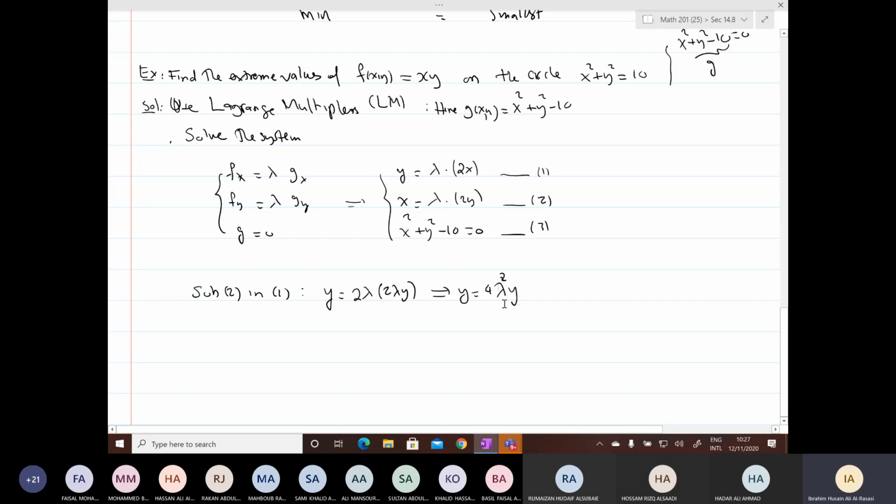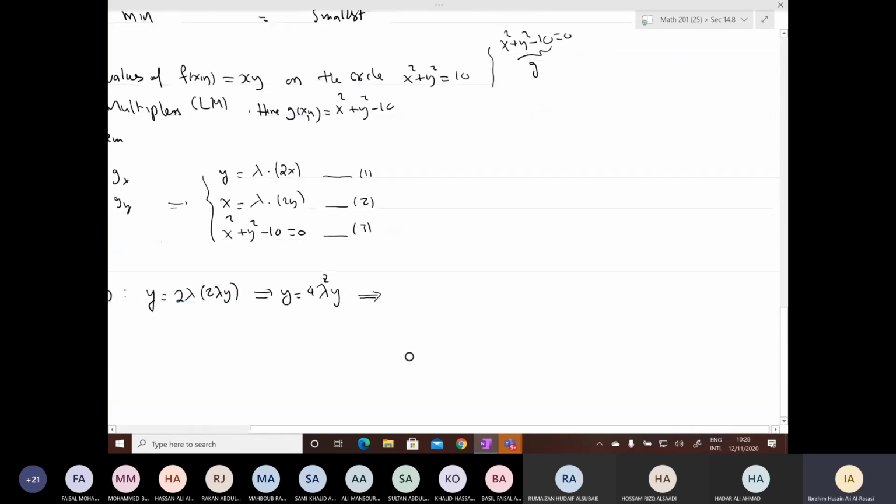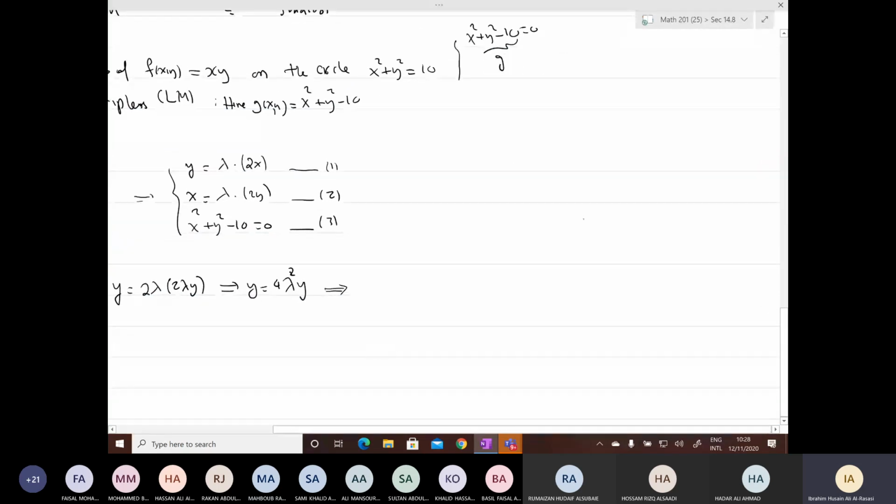Here we have y and y. Is it allowed to divide by y here or not? If you remember, we always warn you of not dividing or cancelling an unknown.